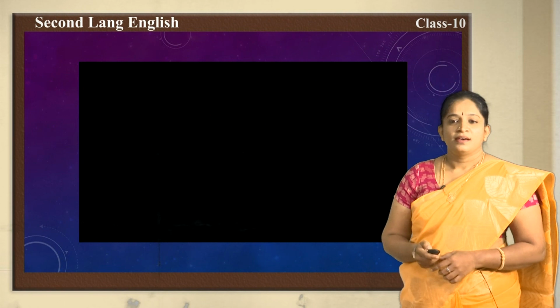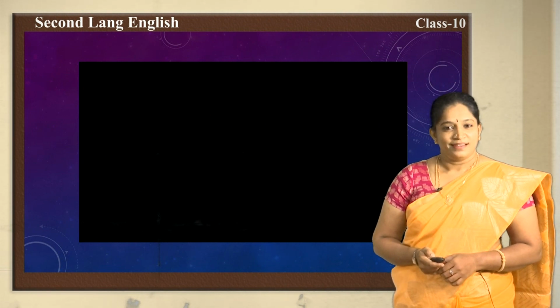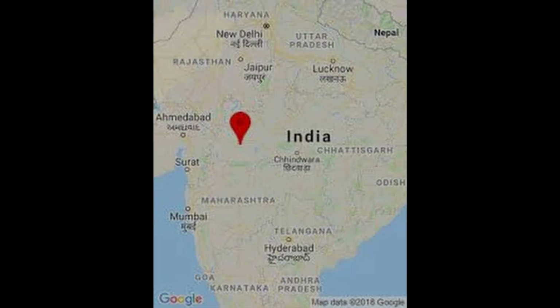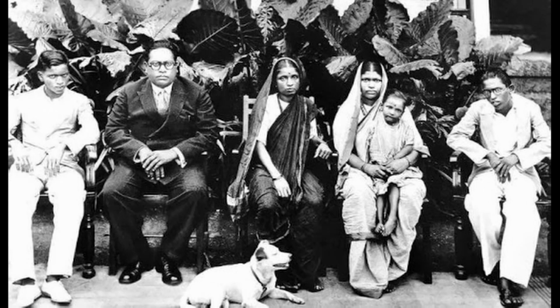And now let us have a look at a short profile of Dr. BR Ambedkar. Bhimrao Ramji Ambedkar was born on 14th April 1891 in Maho, town of Madhya Pradesh, India. He was the son of Ramji Maloji Sakpal and Bhima Bai. His father served in the Indian Army at the Maho cantonment.